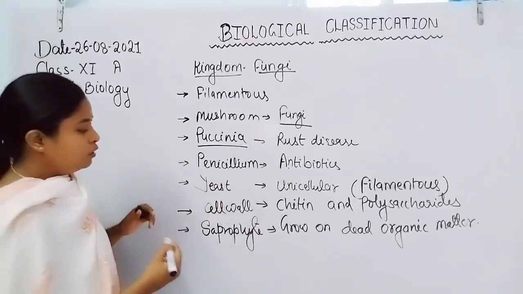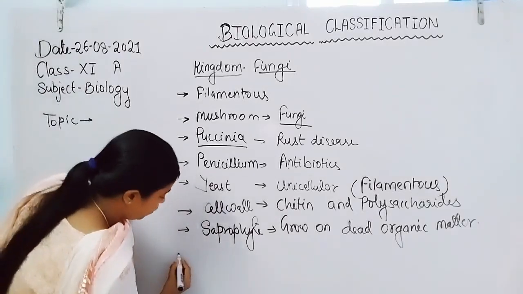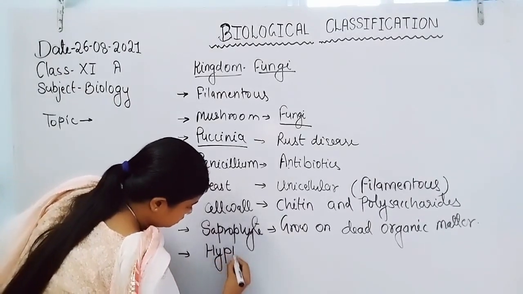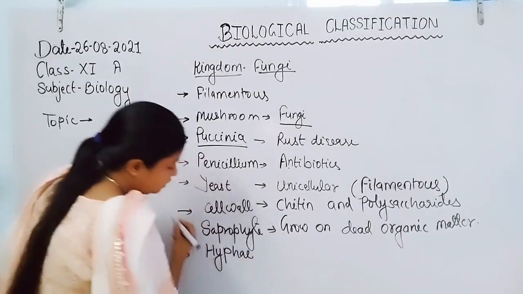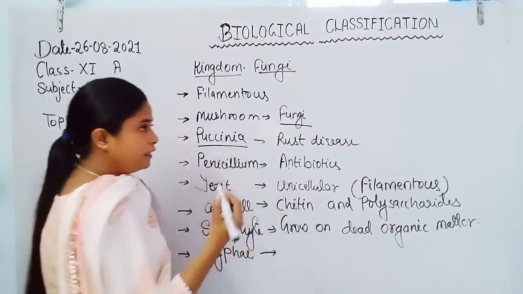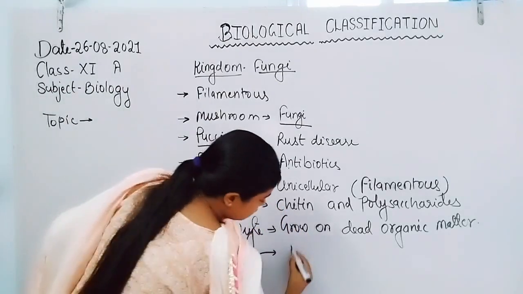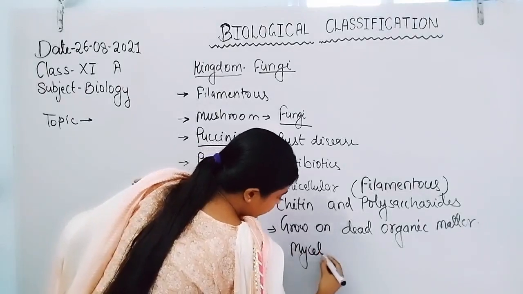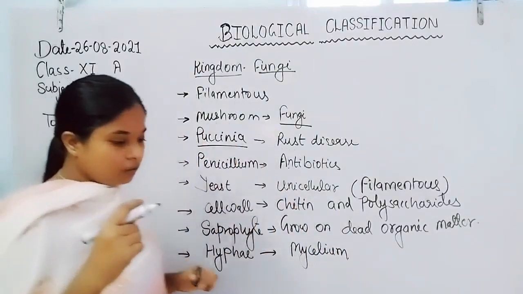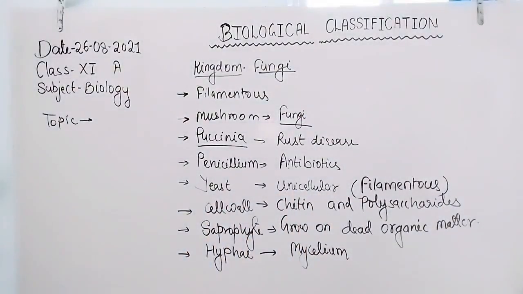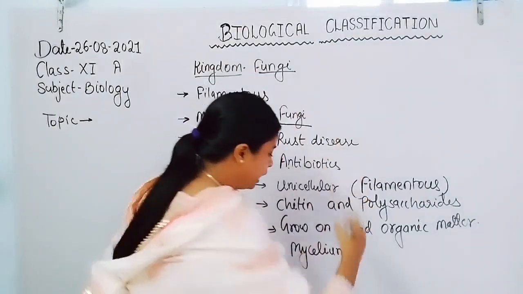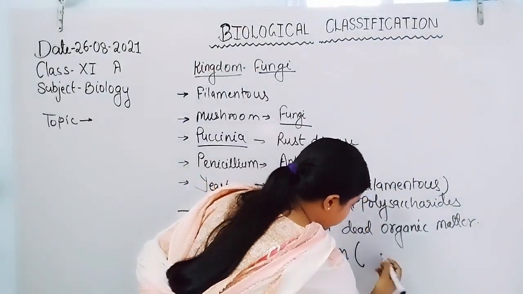If we talk about their body organization, the body is formed by hyphae, and hyphae constitute a network known as mycelium. The mycelium or hyphae may be septate or aseptate.